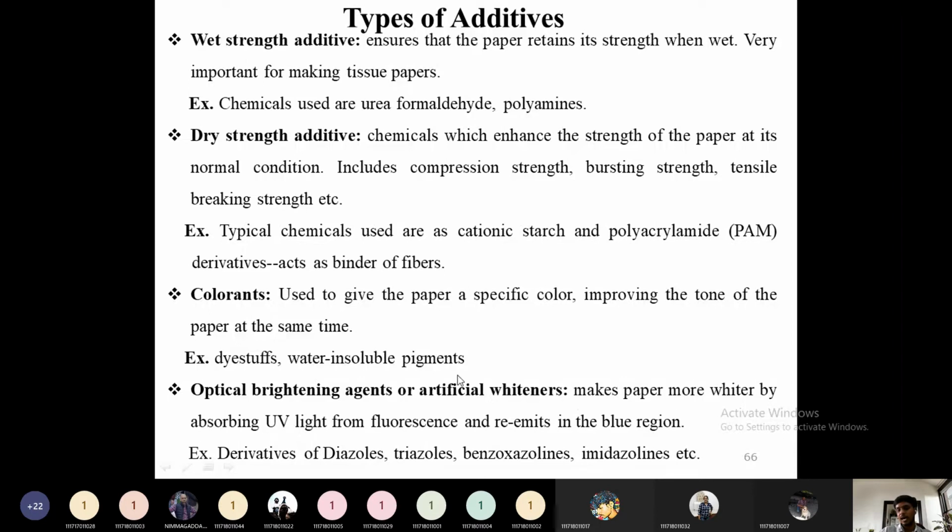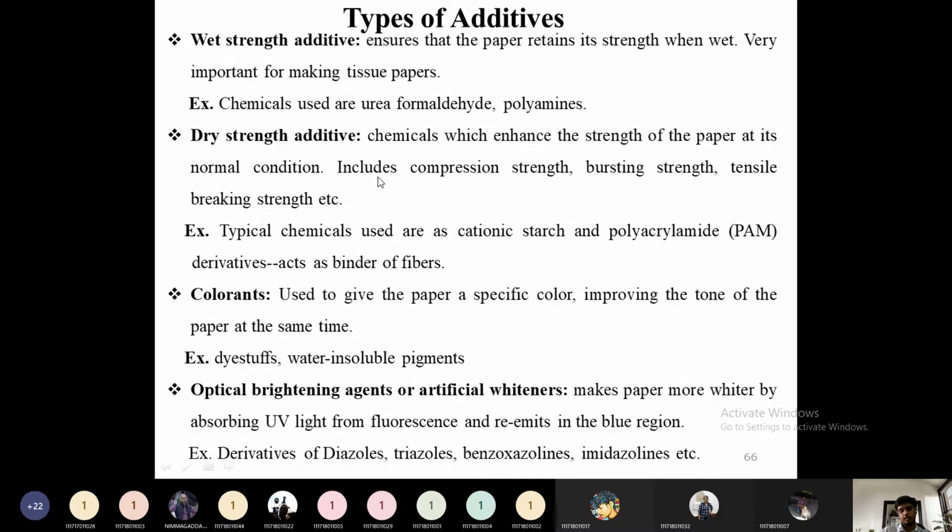That is called artificial whiteness. These artificial whiteners are derivatives of diazoles, triazoles, benzoxazoles, imidazolines, etc. This type of additive cheats on the light so that we view the paper as very white. These are called artificial whitener additives or optical brightening agents.